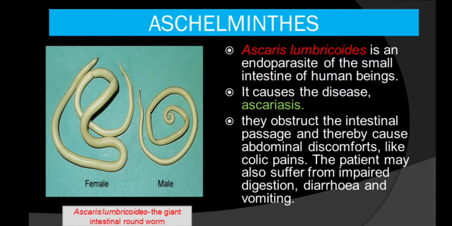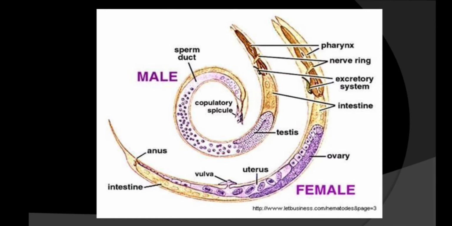Okay, now observe this figure. Here you will see this is the male and this one is the female. Coiling is observed over here at the tail region, whereas female is straight. At the tail region in the male you will see these are the spicules, and they are generating from the cloacal aperture. What is cloacal aperture? Cloacal aperture is the aperture which is functioning as both anus as well as genital aperture.